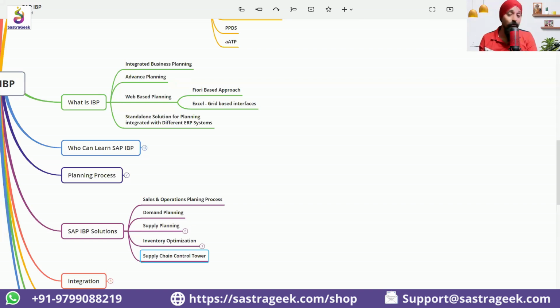If you don't have any questions, now we'll be jumping in. Now you have a background, a base, of what planning is. People who come from a non-planning background understand what planning is. Different tools, different terminologies, maybe a little heavy. MRP, DDMRP, PPDS, so many things. Actually, planning is not that easy.